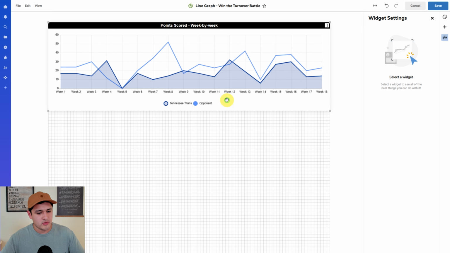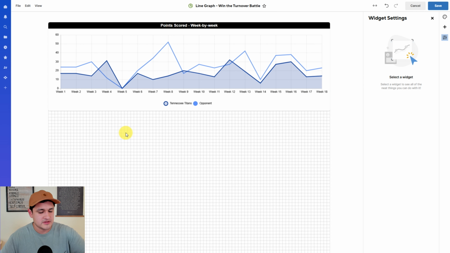All right, so I've got my points scored here. You can see week 1 to week 18, it's laid out across time, kind of gives you that snapshot. And you've probably seen a line graph in your lifetime. If you've seen stocks, you look at the trend of stocks, whether it's gone up or down. A lot of times businesses like to use this if you're reading articles to show a certain duration as far as data goes, and whether it's a number of subscriptions in a certain year that a company's reporting on. A line graph is a pretty popular graph that folks like to use to show this sort of information.